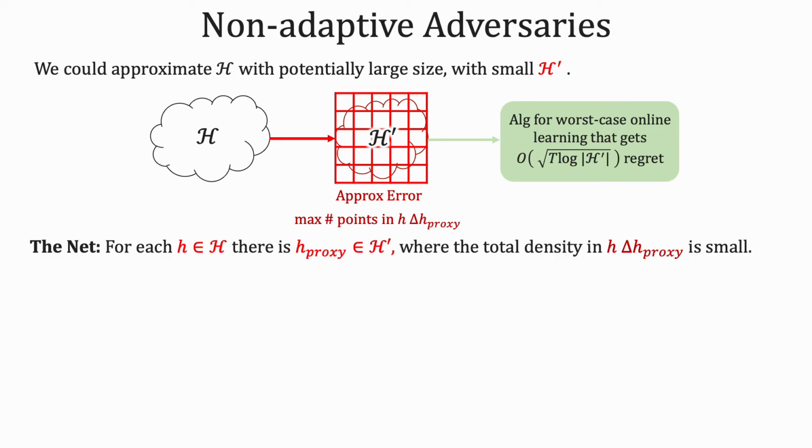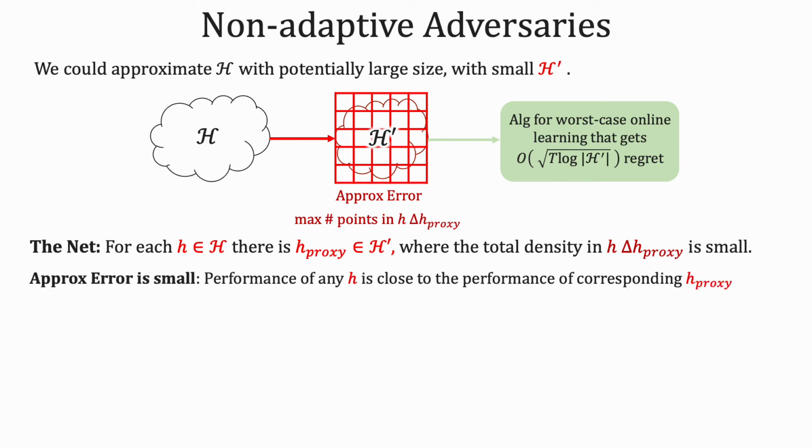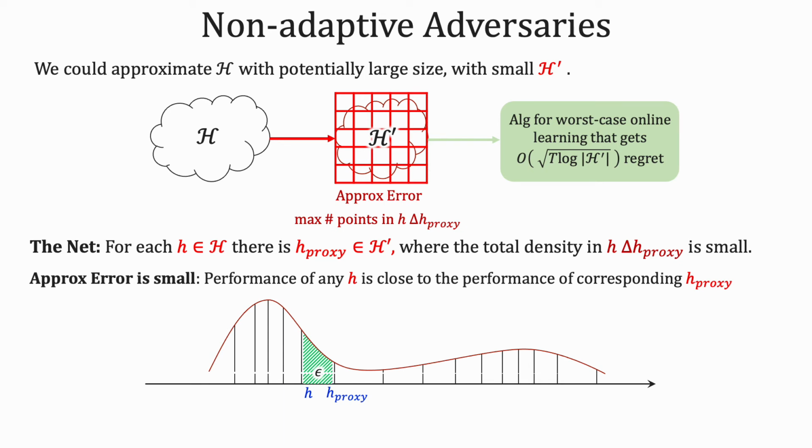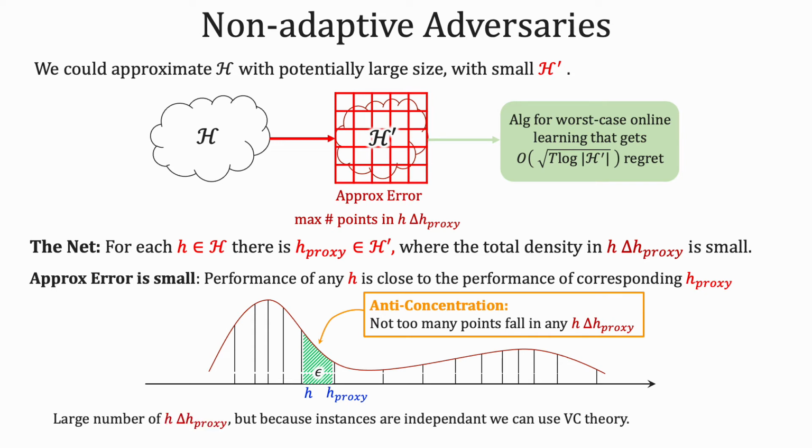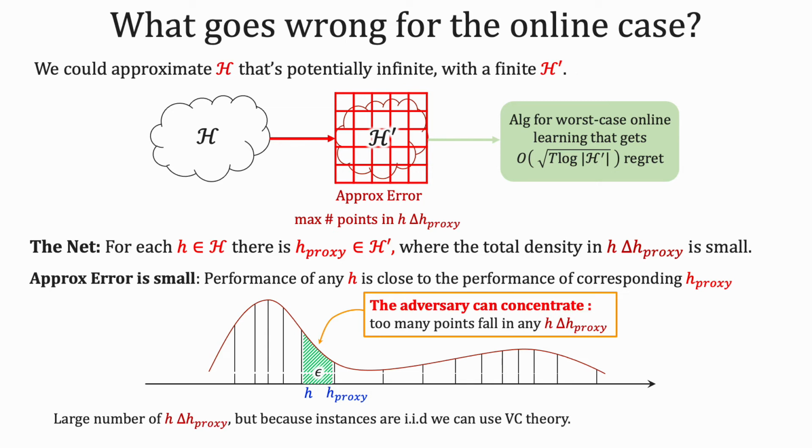The approximation notion we look at is that of a net under the uniform distribution. This, along with smoothness, guarantees that there is always an H prime for each H such that the density in the symmetric difference is small. For each difference set, we have some anti-concentration which guarantees that there are not too many points that fall into it. Even though there are a large number of different sets, we can use VC theory since the instances are independent. What goes wrong in the online case? Here, the instances are not independent since they are generated by an adaptive adversary. The adversary could potentially concentrate on a small difference set through correlations.